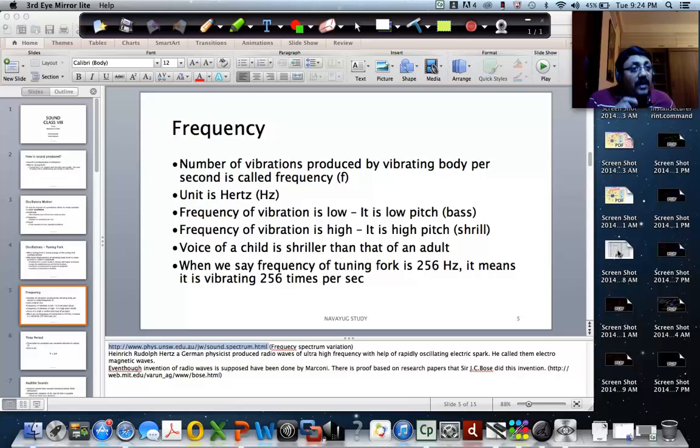You understood? So when it says the frequency is 550 hertz, it means the prongs vibrate 550 times per second. And that is why you're not able to see it with the naked eye. It is vibrating so fast that your eye is not able to detect it. That's why I showed you a video in slow motion where you could see the prongs vibrating. Because we used a slow motion camera, you were able to actually see that. Okay? Clear? Any questions? All right.